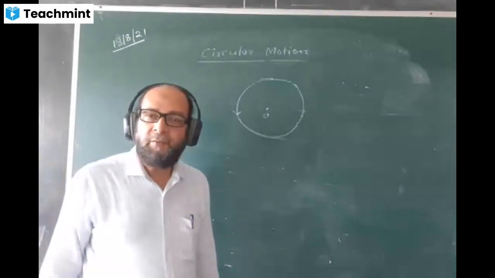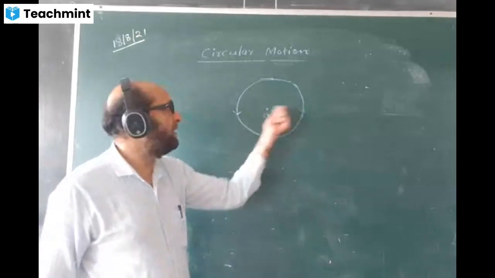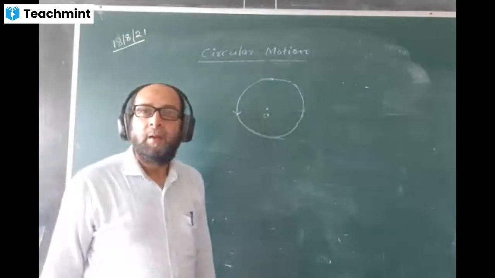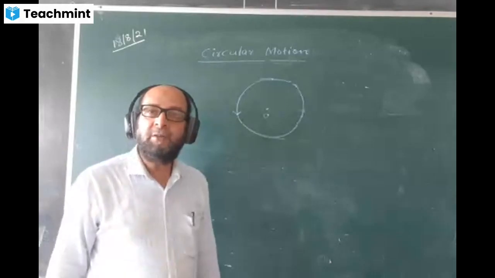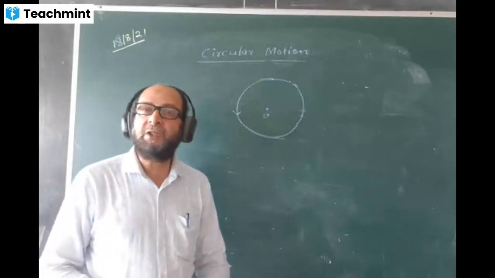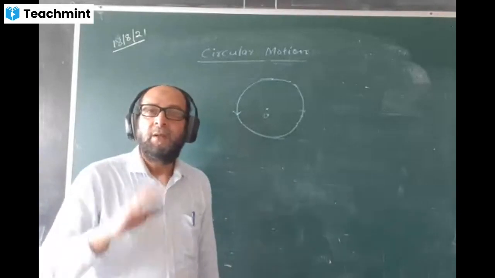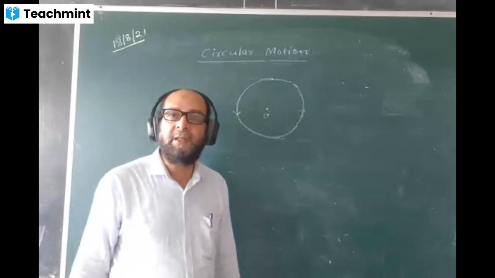That centripetal force provides an acceleration. Centripetal force is the force acting towards the center. There will be acceleration in the body, and the direction of that acceleration will be towards the center, and that acceleration is called centripetal acceleration.